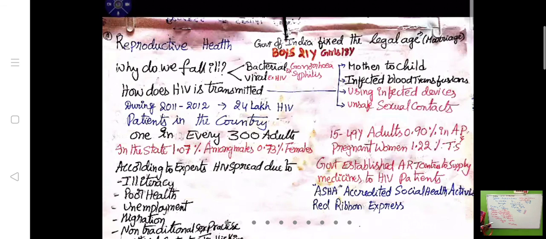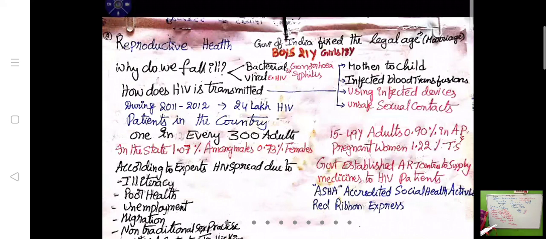Next, if this disease is there in a male person, the same bacteria may enter into the female. If the female has this bacterial disease, it may attack even the husband. In that way, they are called STDs, sexually transmitted diseases. Next, another one is a viral disease. Through a virus, the disease that occurs is AIDS. HIV means human immunodeficiency virus. If it enters our body, there is a chance of getting AIDS.